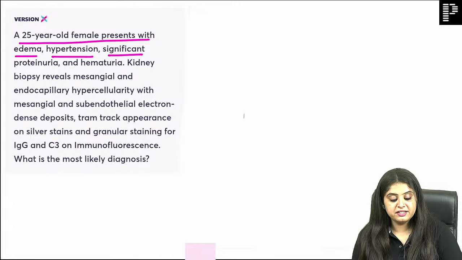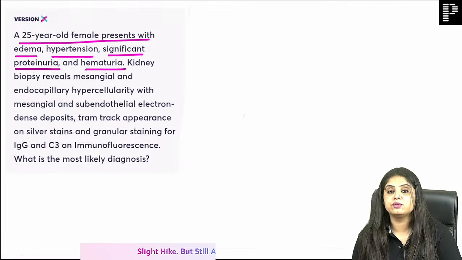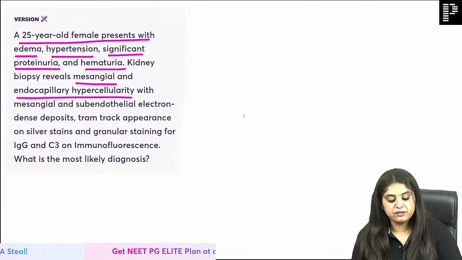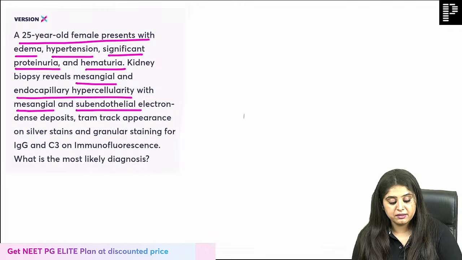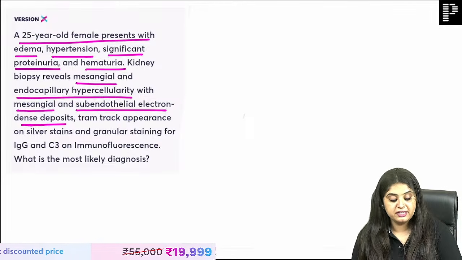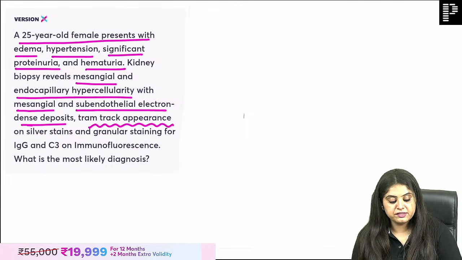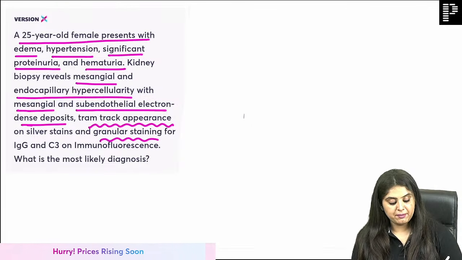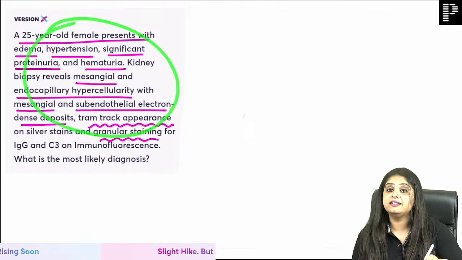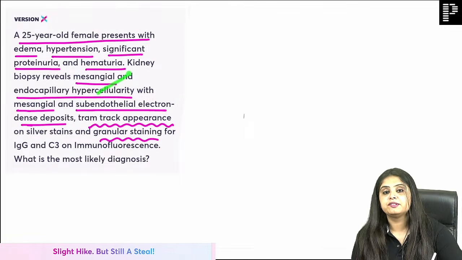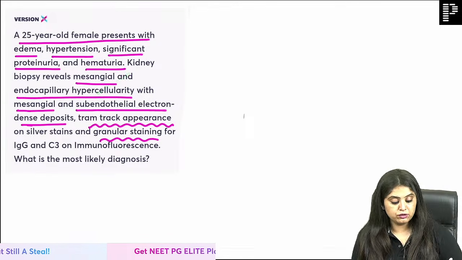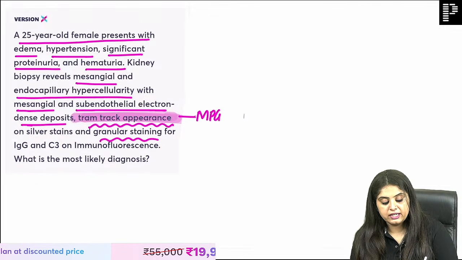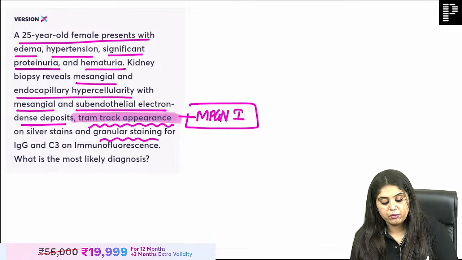Edema, hypertension, significant proteinuria and hematuria. Kidney biopsy reveals mesangial and endocapillary hypercellularity with mesangial and subendothelial electron dense deposits. Tram track appearance on silver stains and granular staining. What is your diagnosis over here? Ma'am, everything was very confusing and hence I gave you this question. It was hypercellular also, subendothelial also, but as soon as they said tram track appearance, the clarity about MPGN type 1 came to me, and that's how important it is.